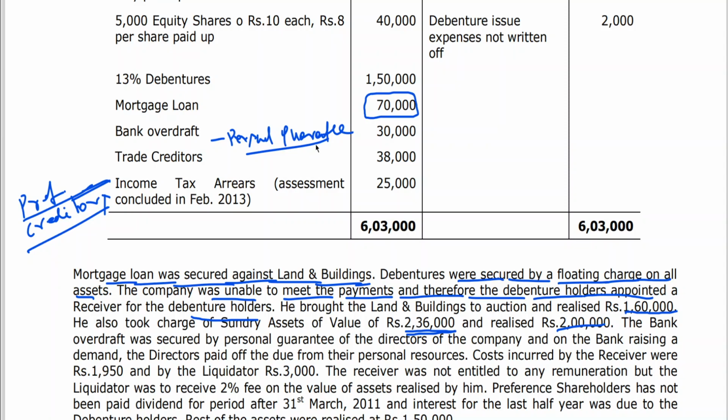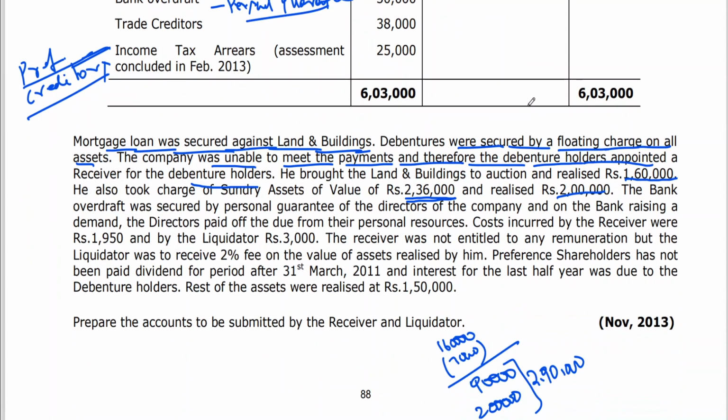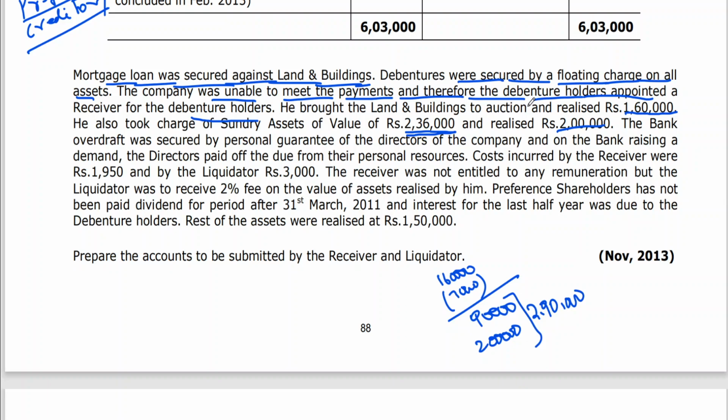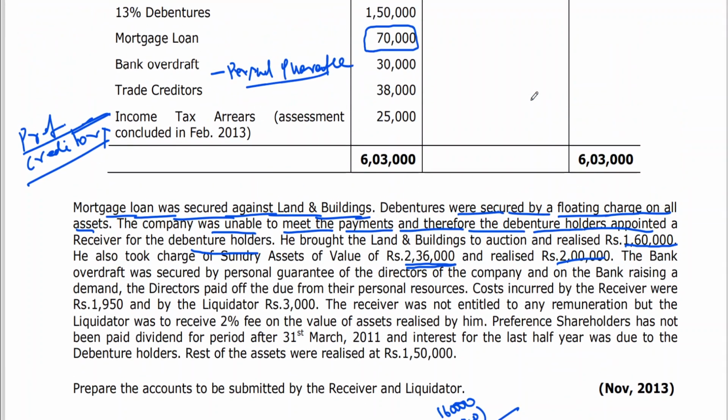A liability which is due to directors is, in simple words, unsecured, and you will be showing it as a payment made by the liquidator but not the receiver, because the receiver is only concerned about payment to debenture holders, or whoever is having priority before debenture holders. For them, the amount will be paid by the receiver. So the remaining payments will be made by the liquidator. Clear to all of you? In simple words, the overdraft was secured by personal guarantee, and that overdraft has been cleared by the directors. Now, the liquidator will be clearing the amount which is due to directors.